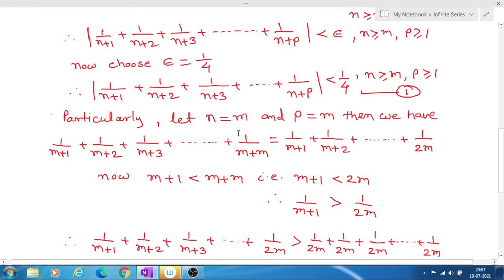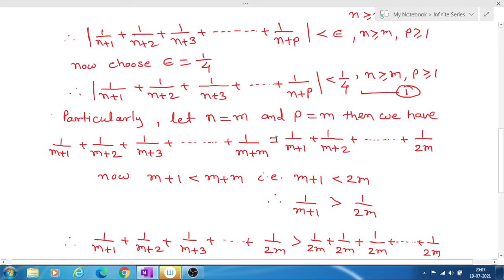So we put in the values of n and p. Since the values are positive, we need not write the absolute value here. Substitute n equal to m and p equal to m. So 1 upon n plus 1 means 1 upon m plus 1, plus 1 upon n plus 2 means m plus 2, plus 1 upon m plus 3, plus dash dash.